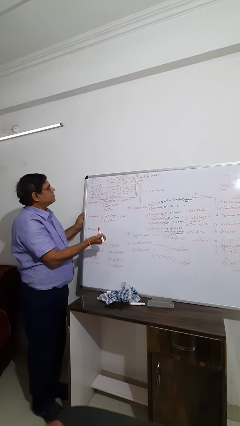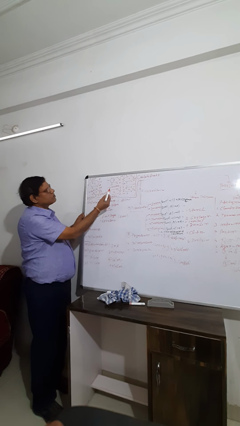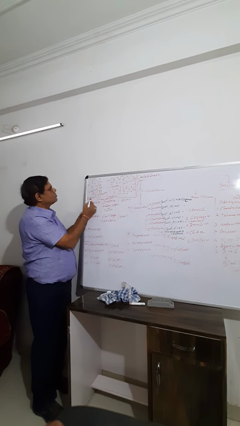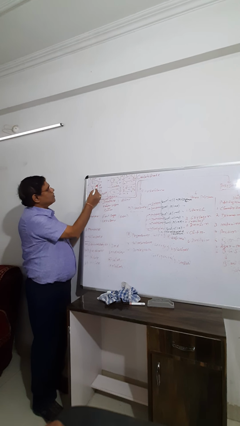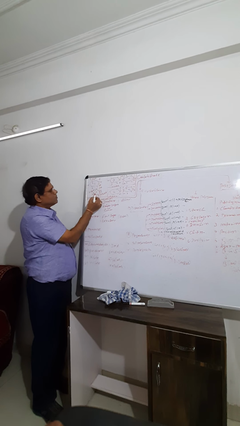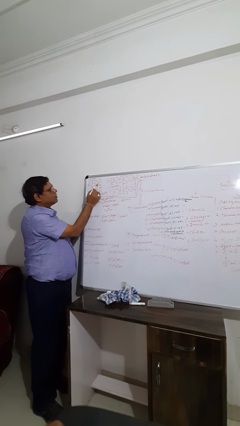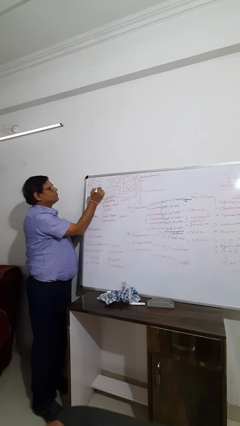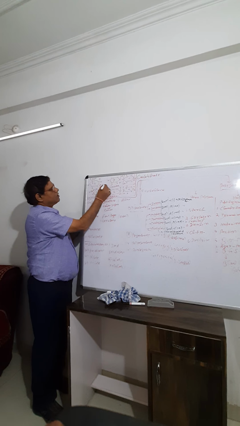Now three structures: sucrose, lactose, and maltose. Sucrose consists of the alpha 1 and beta 2 bond. Alpha 1 means the glucose first carbon, and beta 2 the fructose second carbon. So this is the aldehyde group and this is the ketonic group. Both aldehydic and ketonic groups are involved in the bond formation, and there is a release of one water molecule. So this is called the alpha 1 beta 2 glycosidic bond.